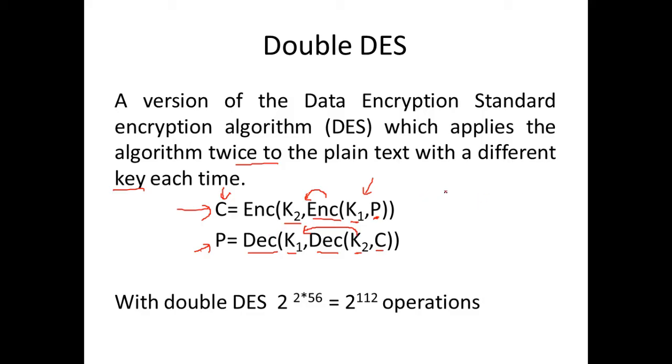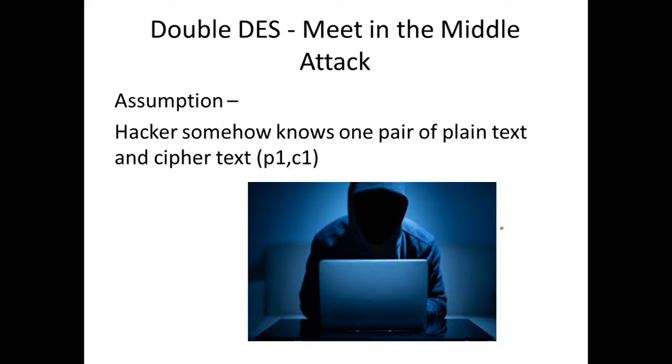Initially, with single DES, a hacker had to try 2^56 combinations. Here, we have two different keys, so the number of operations rises to 2^112, which is 2^(2×56). They thought that this strategy increases the key space size and would make it very tough for hackers to break it. But then there was a problem.